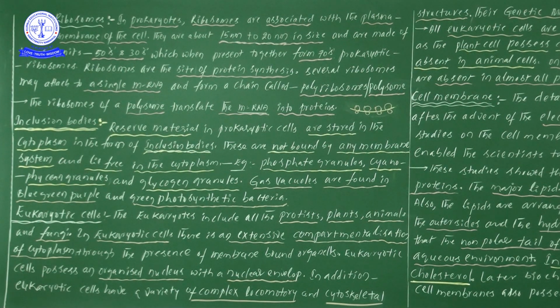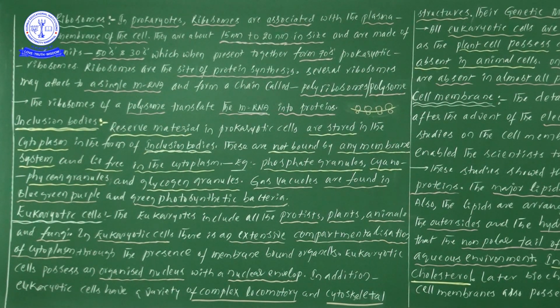Now you see, polyribosomes are there, and we call them by one more name, polysome. What is the use of these ribosomes? We have seen protein synthesis. So the ribosomes of a polysome translate the mRNA into proteins. I told you mRNA means messenger RNA, so the message is there, and based on that message, protein formation takes place. The entire process of protein synthesis is under the control of ribosomes.